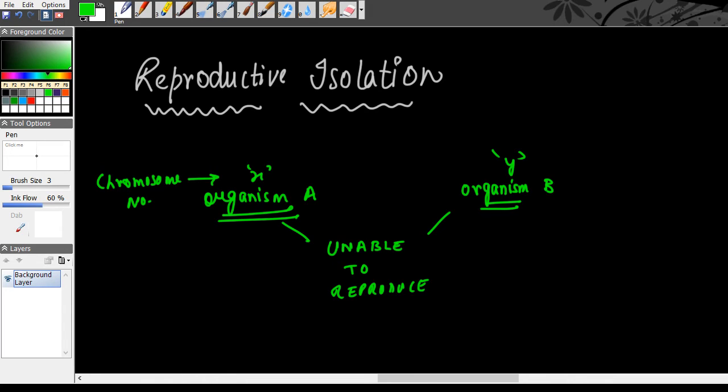After that, there may be other ways. For example, suppose this organism A is a female and organism B is a male, then maybe organism A's behavior will be such that reproduction between A and B will not occur. The behavior will prevent reproduction.